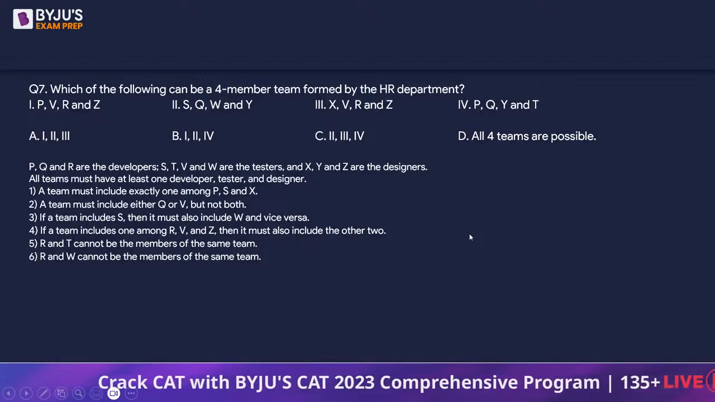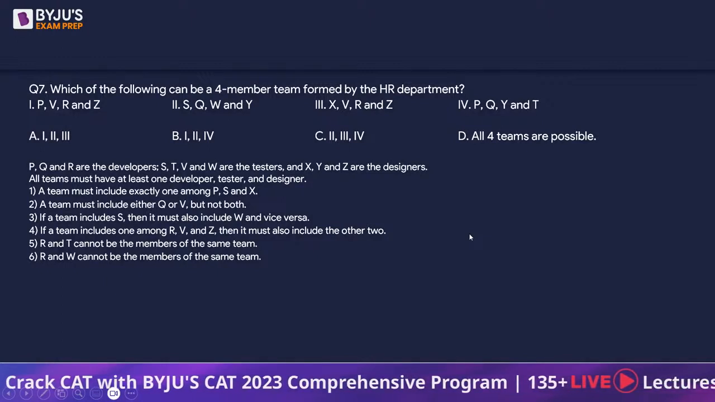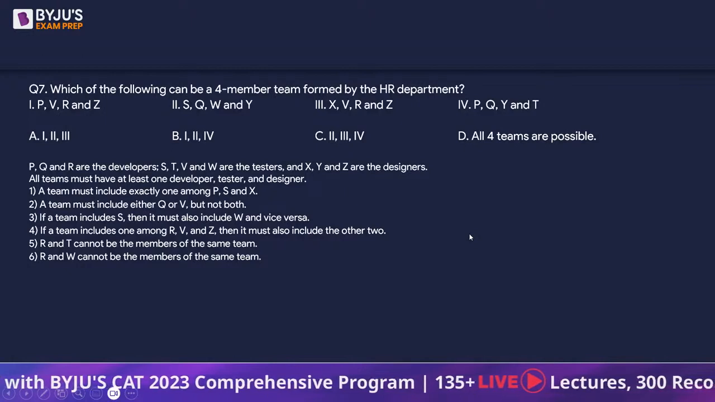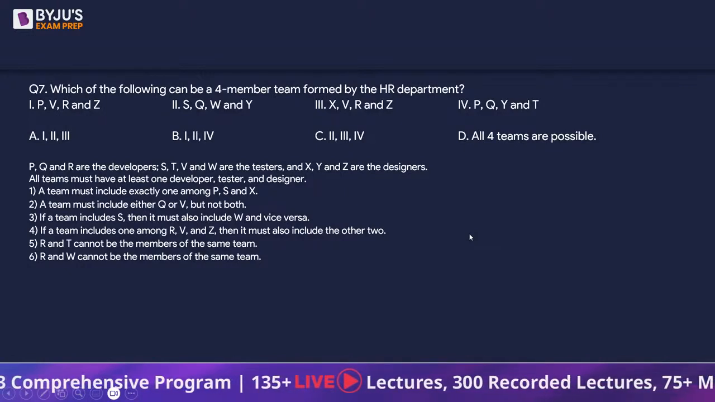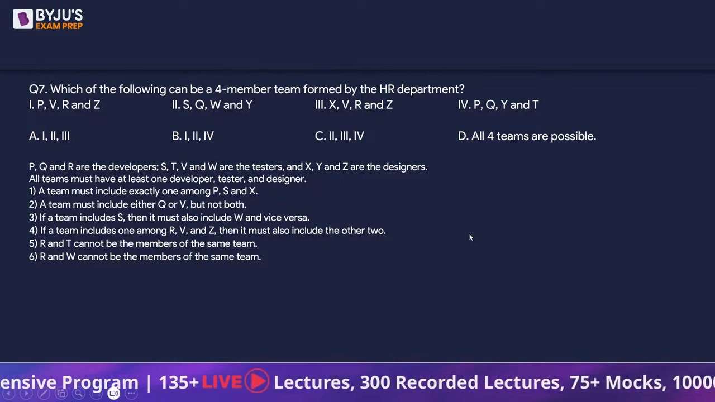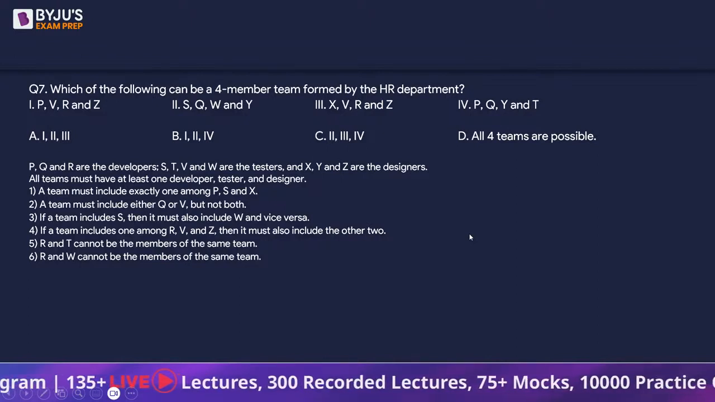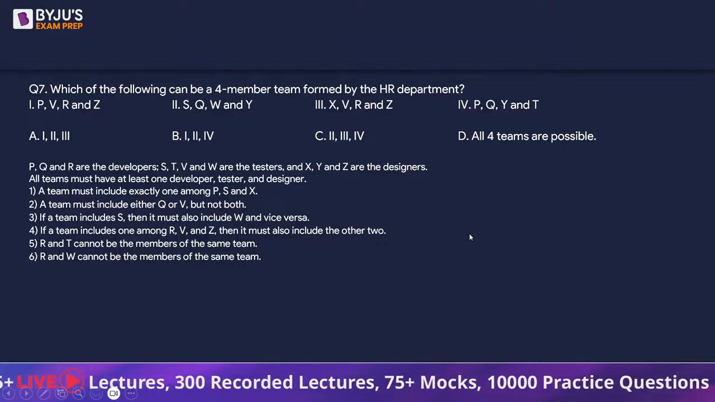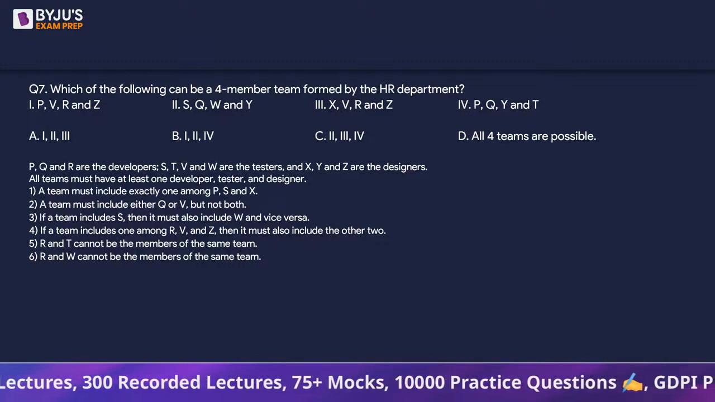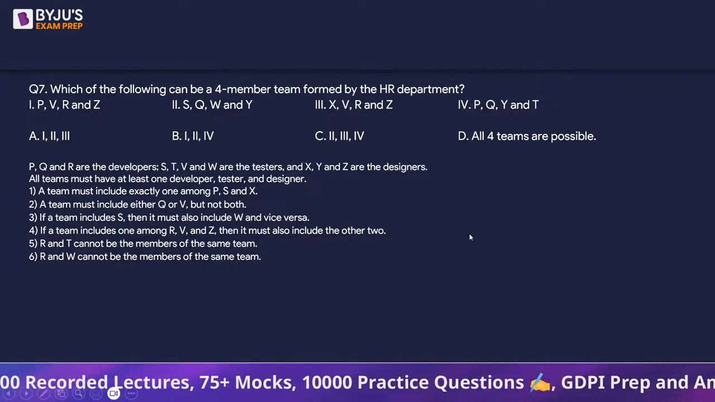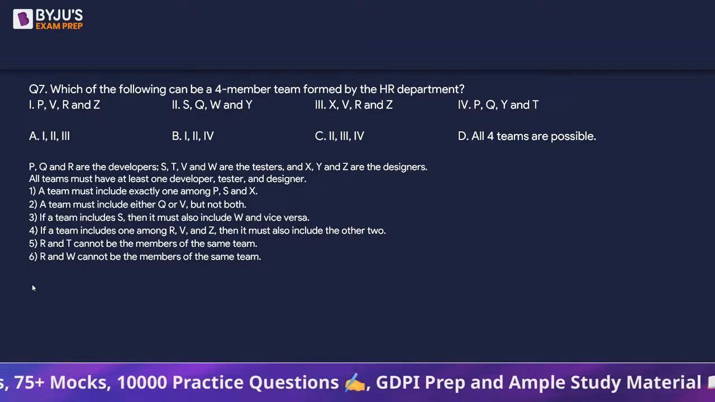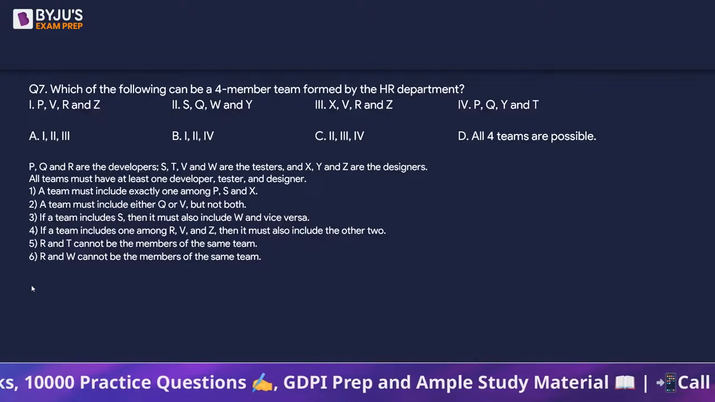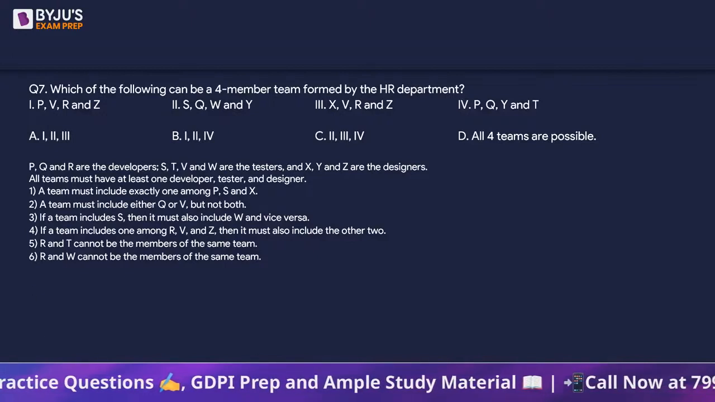Which of the following can be a 4-member team formed by the HR department? P, V, R, and Z, S, Q, W, and Y, and so on. And the 4 options are first, second, and third are only possible, first, second, and fourth are only possible, and so on. And all the conditions are given here. Okay, so how to proceed? We will be using the options, right?